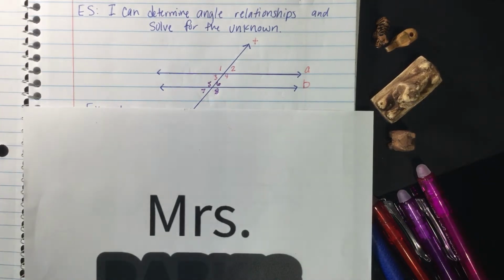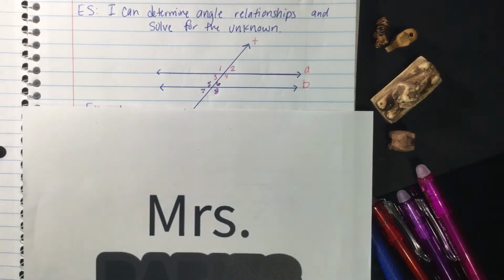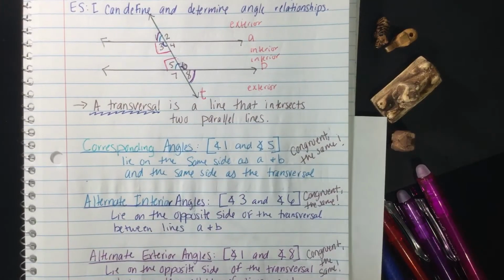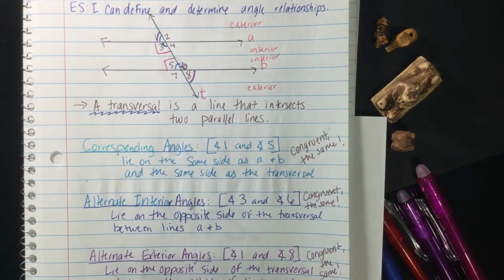And when you get the angle relationships, you get some information that gets shown to you, and we can solve for the angles once we know that information. So we talked about corresponding angles, alternate interior angles, alternate exterior angles. And if you look back at our notes from yesterday, these are what's going to help us solve for today's lesson.